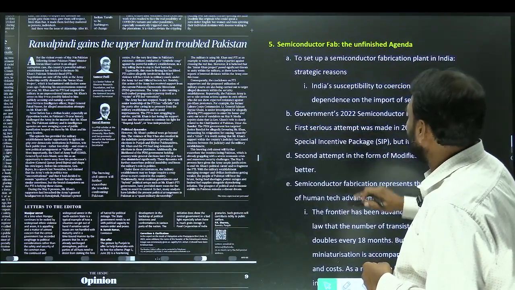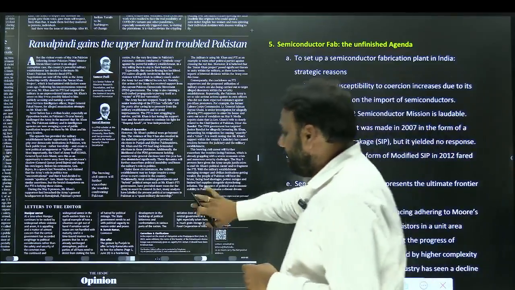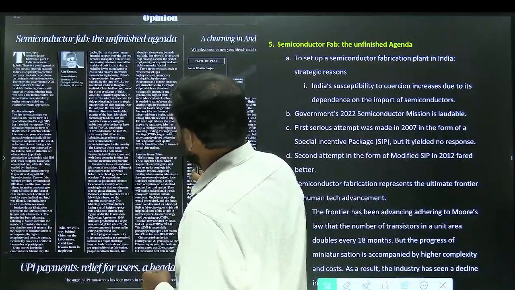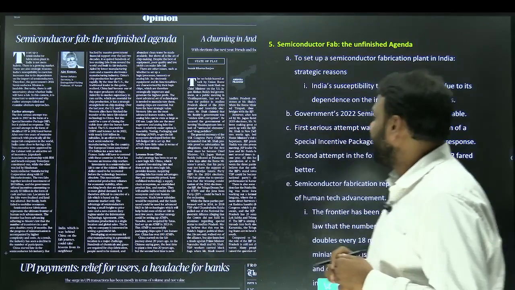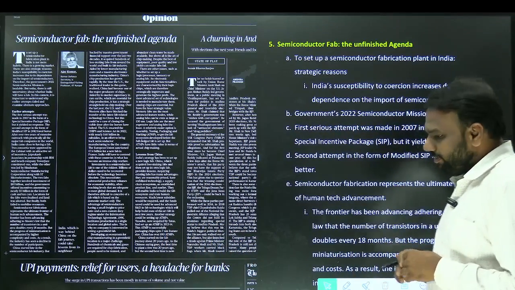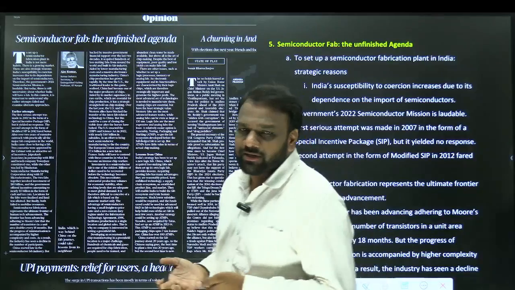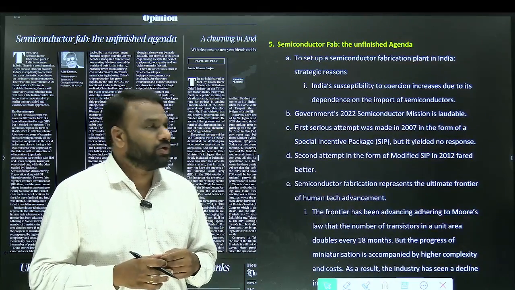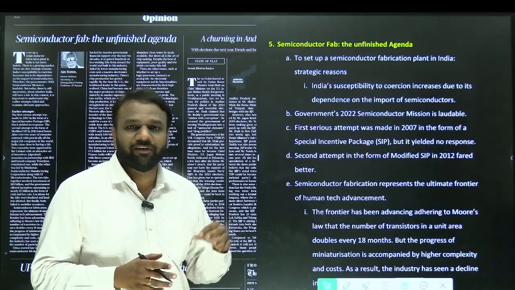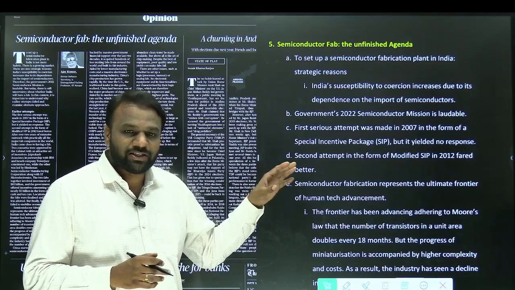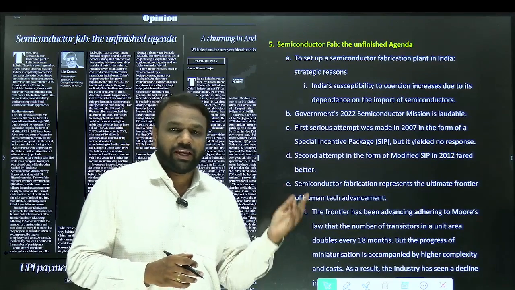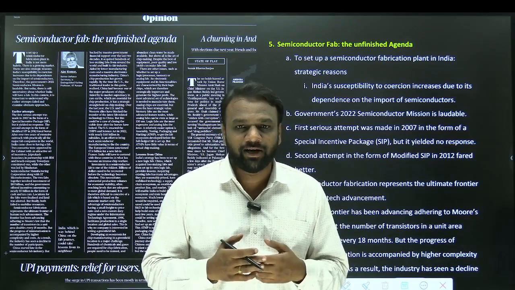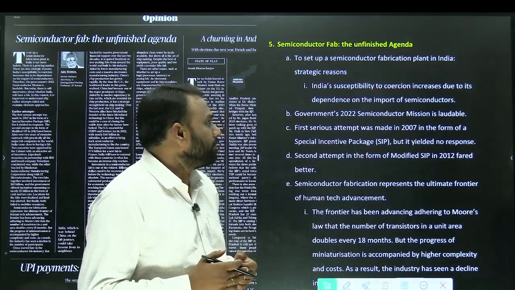Next, Semiconductor Fab, the unfinished agenda. Very important article, both from prelims as well as mains point of view. Okay, mains point of view. So is India good at producing semiconductors? No, India is lagging behind when compared to China. Okay, so China is now the global leader when it comes to semiconductors. So in this article, they have discussed the various challenges which India is facing in order to establish a semiconductor industry and how we can overcome them.